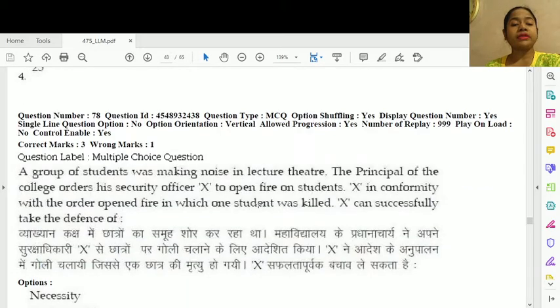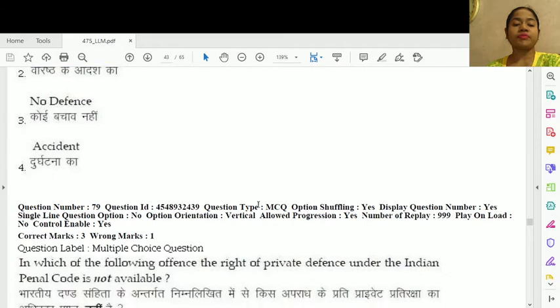Question number 78. A group of students was making noise in lecture theatre. The principal of the college orders his security officer X to open fire on students. X, in conformity with the order, opens fire in which one student was killed. X can successfully take the defense of option number 2, superior order.